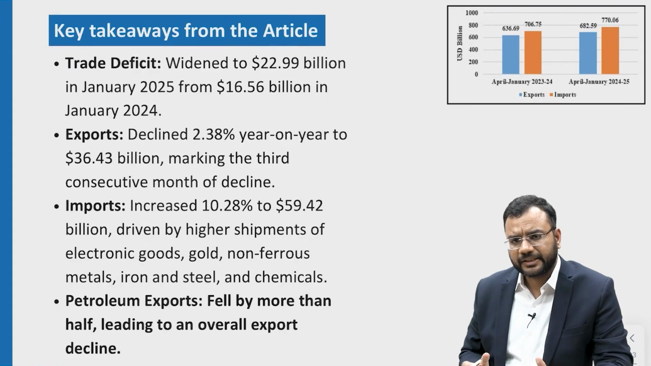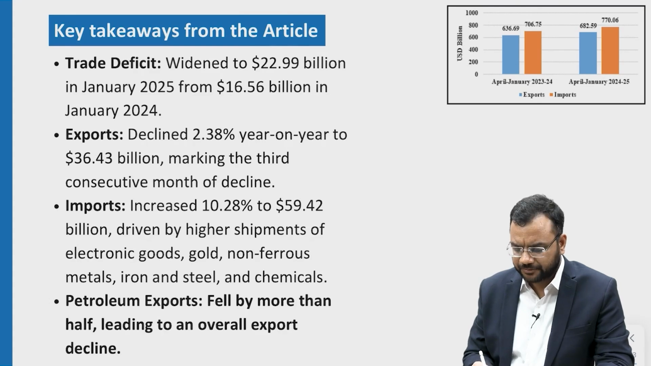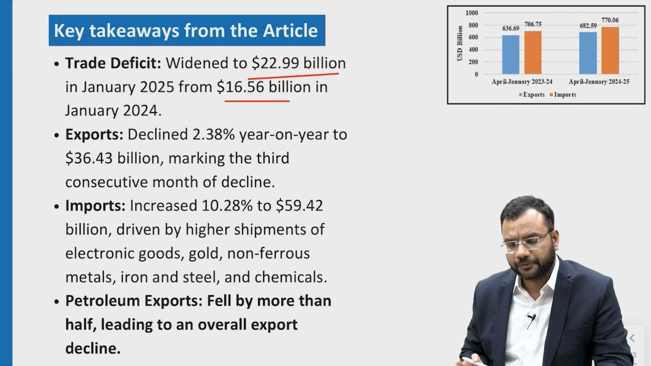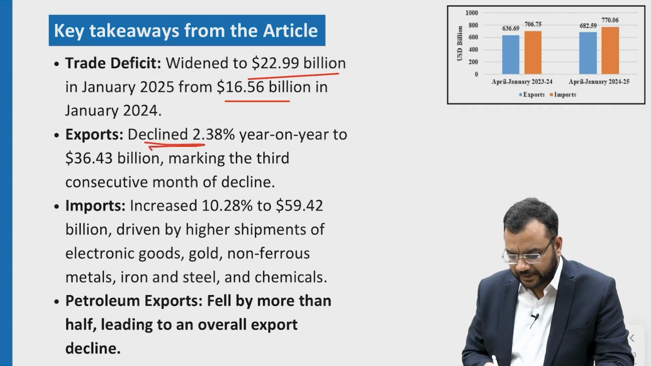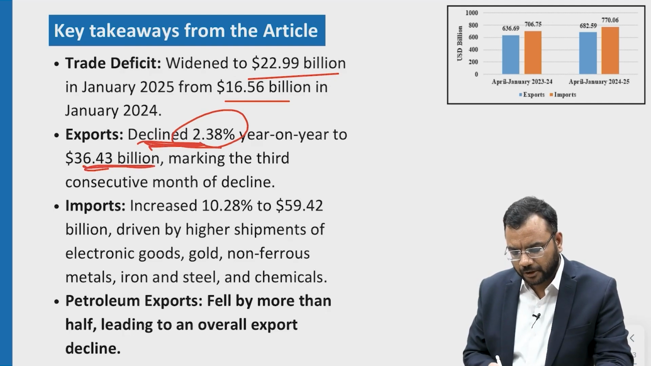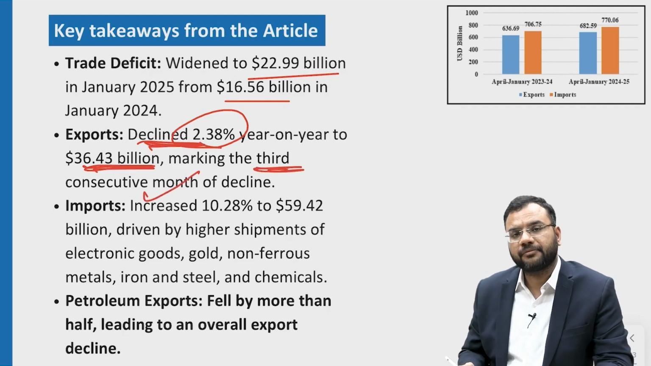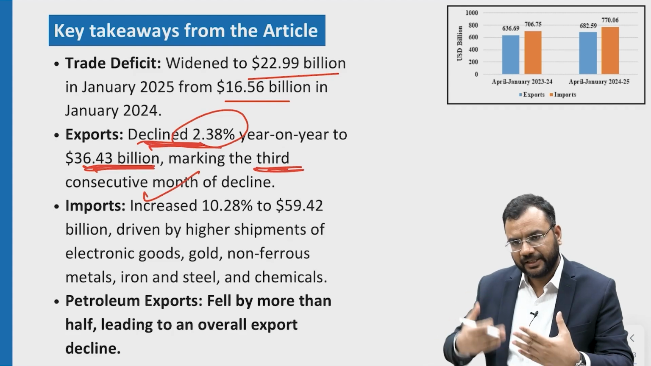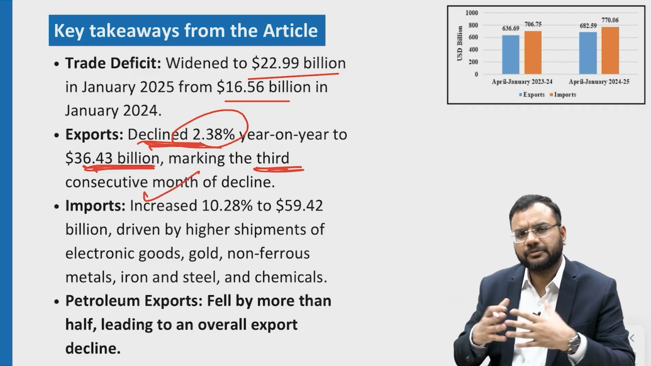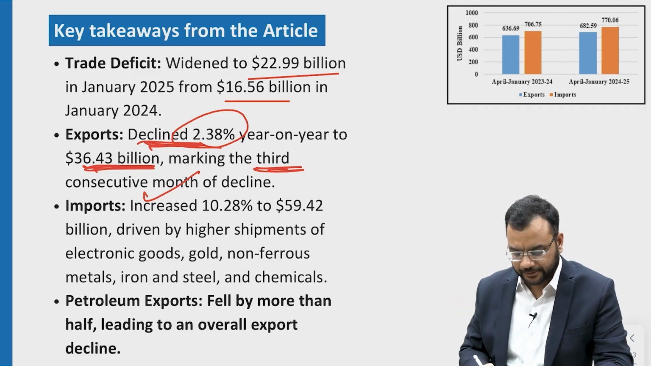Now let us understand some key takeaways from the article itself. The article says the trade deficit has widened to $22.99 billion in January 2025 from $6.56 billion in January 2024. Then it also says exports have declined by 2.38% year on year to $36.43 billion, and this is the third consecutive month of decline. Okay, so this is a trend which, if it persists over a long period of time, can be asked even in the prelims examination, that there is a consecutive decline for 3 months, 4 months, 5 months, or 7, till when the examiner frames the questions.